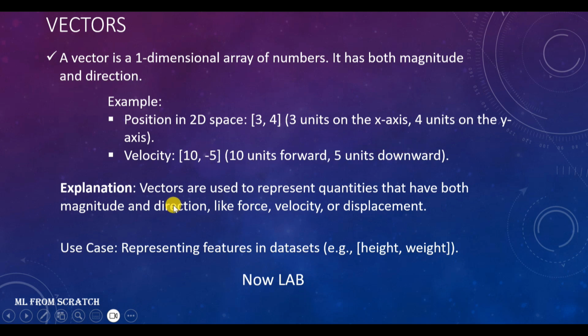Basically, vectors are used to represent quantities that have both magnitude and direction. Force has direction along with the magnitude; we can say that force is in this direction or the opposite direction, forward or opposite. In the same way, we can also define velocity or displacement. As a use case, it is used for representing features in a dataset like height and weight.